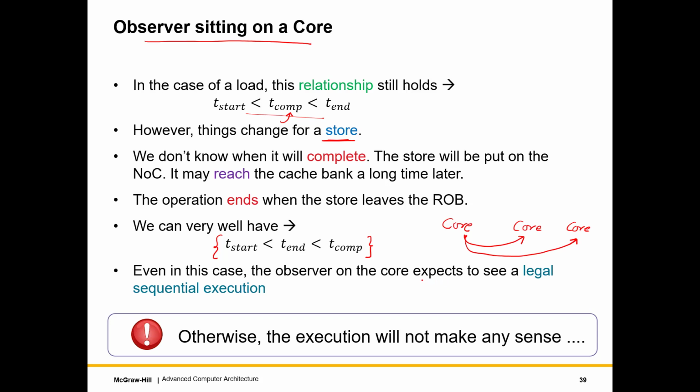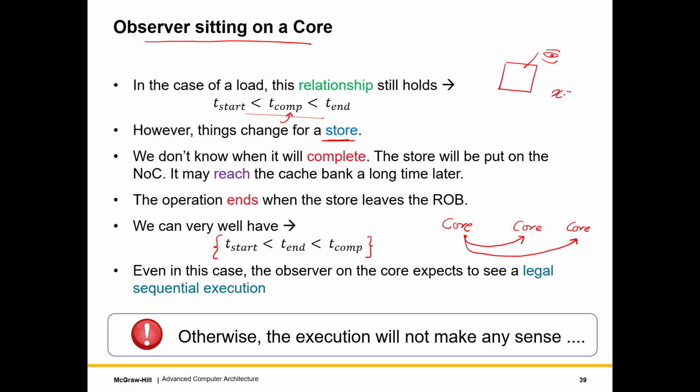Nevertheless, the observer on the core expects to see a legal sequential execution, in the sense that if, let's say, the core has written some value and later on the core reads it, it expects to either read that value or a later value, but not something earlier. So let's say that I am sitting on a core over here, and I am the observer.